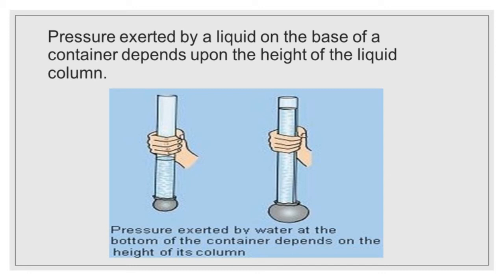What's the reason? The pressure exerted by a liquid at the bottom of a container depends upon the height of the liquid column in it. That's why the atmospheric pressure is measured in terms of the height of the mercury column in a barometer.